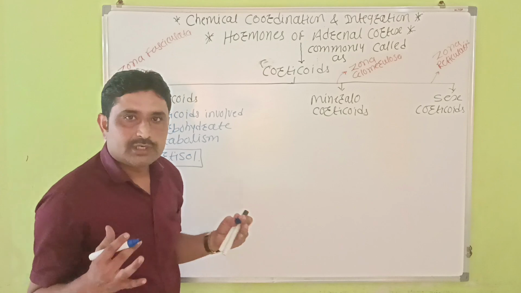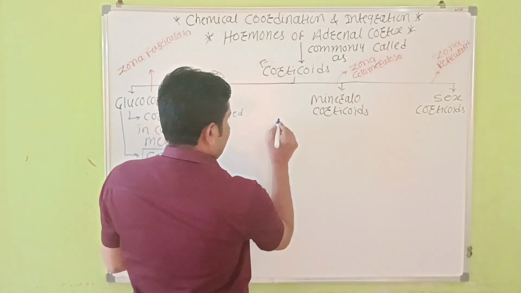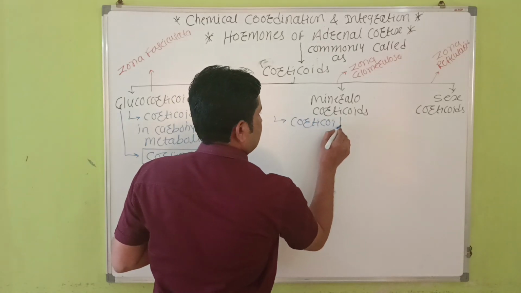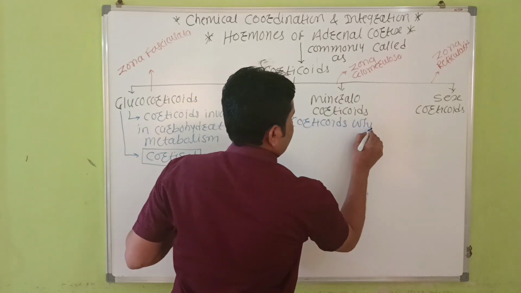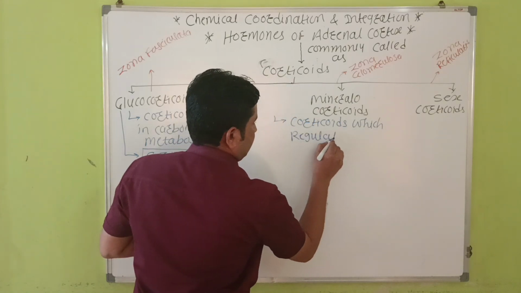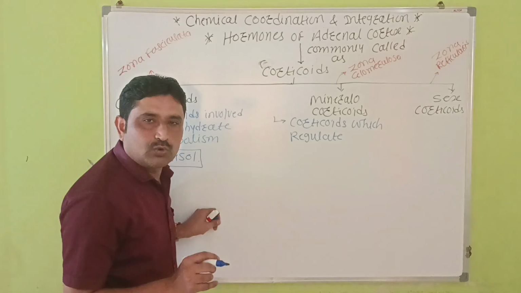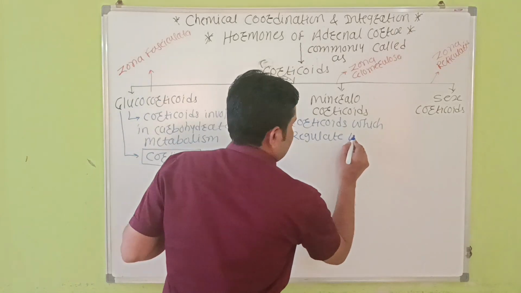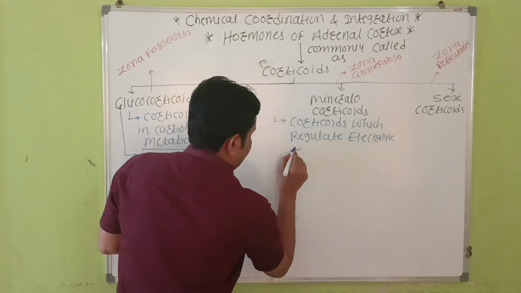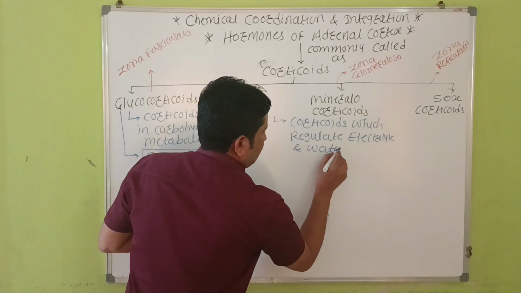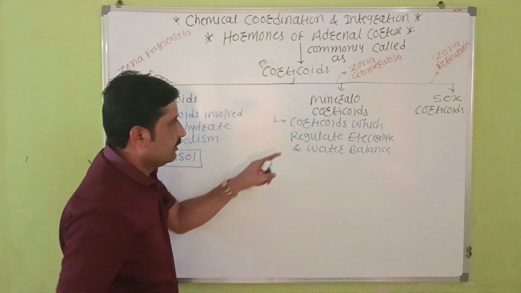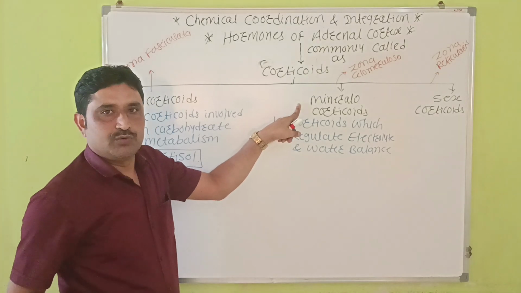Second, mineralocorticoids. So what do we call mineralocorticoids? The corticoids which regulate electrolyte and water balance in our body, we call them mineralocorticoids.